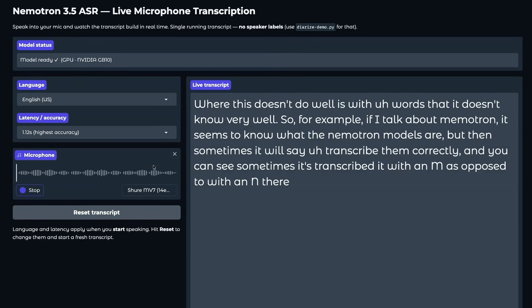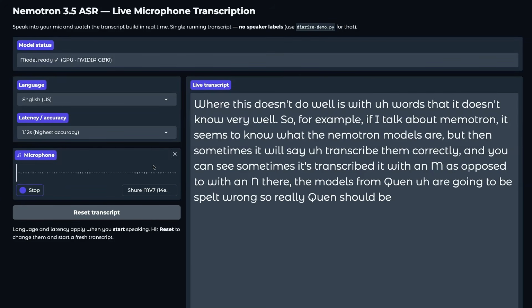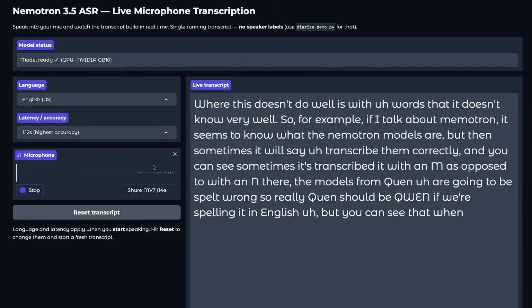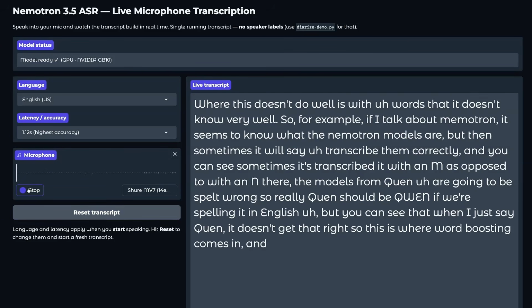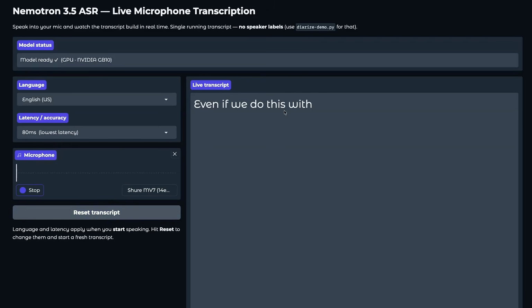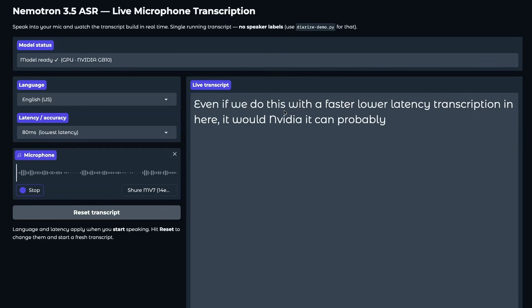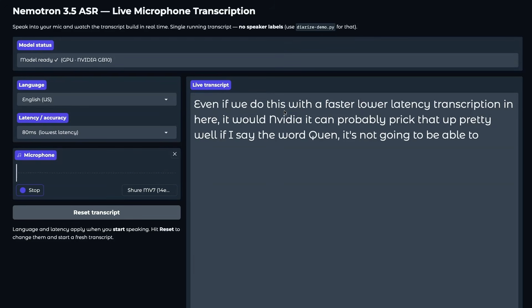The models from Qwen are going to be spelt wrong. So really, Qwen should be Q-W-E-N if we're spelling it in English. But you can see that when I just say Qwen, it doesn't get that right. So this is where word boosting comes in. And I'll just point out that even if we do this with a faster, lower latency transcription here, if I say the word NVIDIA, it can probably pick that up pretty well. If I say the word Qwen, it's not going to be able to get that.